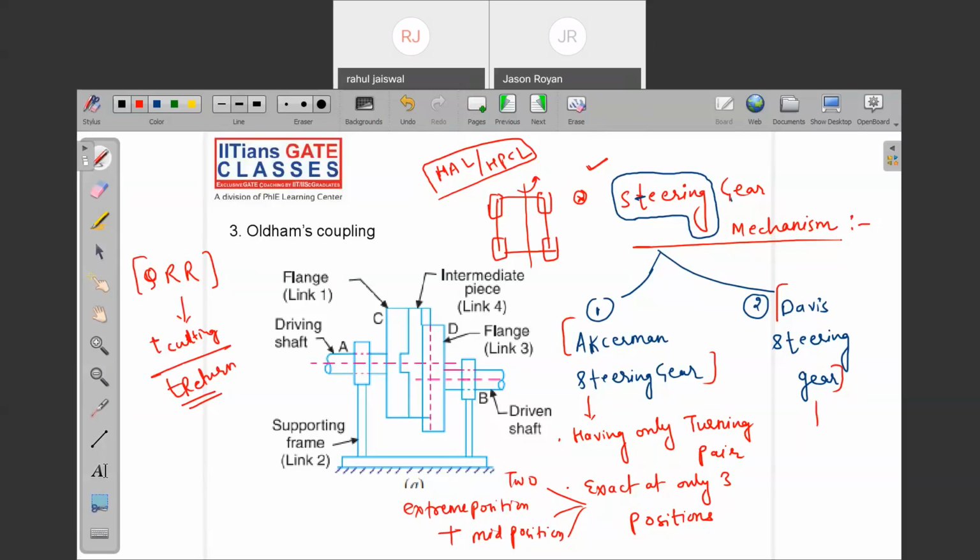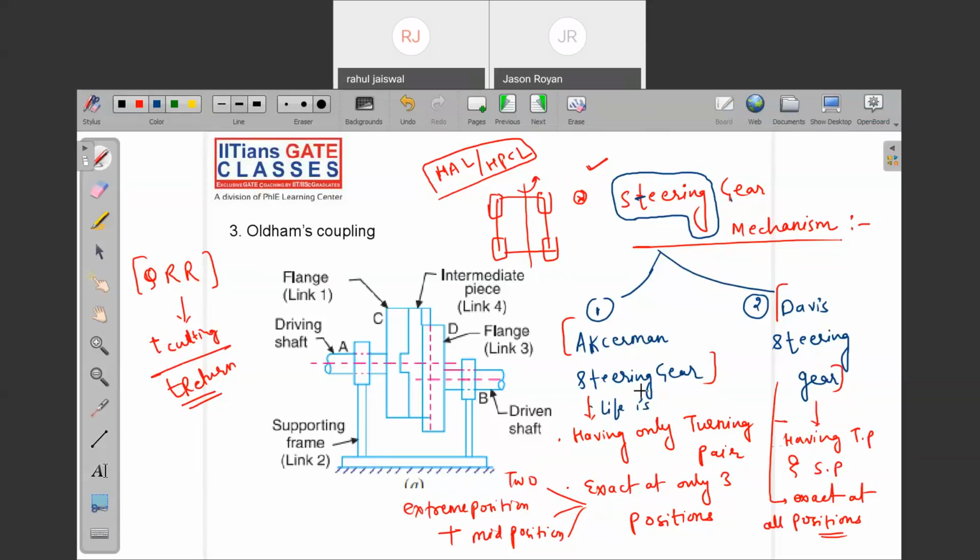What about Davis? Having turning pair and sliding pair. It is exact at all the positions. Note down the second point: it is exact at all the positions. If they ask who has more life, then life is very high in the Ackermann. Note down, life is very high.